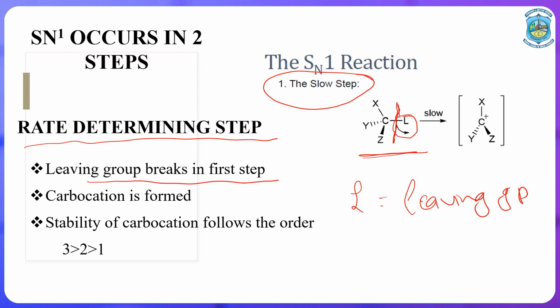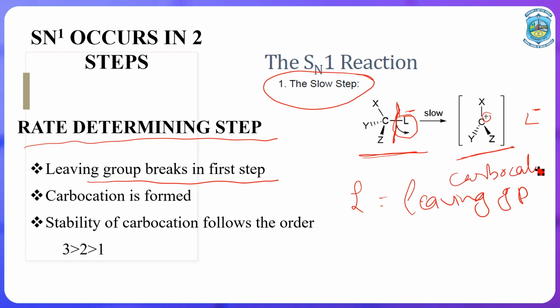We know that carbon is a tetravalent atom, that means it has the ability to form 4 bonds, and if this leaving group is going away from carbon, it goes as a negative species. Since L is going as a negative species, it is taking away the electrons with itself, due to which the remaining state of carbon has a positive charge on it, and it now becomes trivalent. That means 3 atoms X, Y, Z are attached to it and the 4th space is vacant, and this positively charged species is known as a